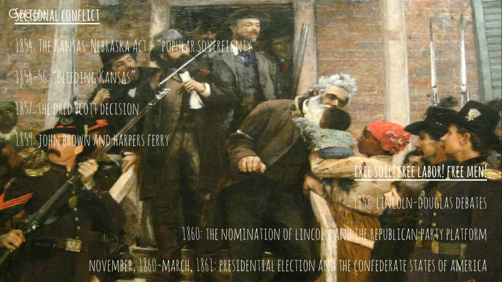Another thing is the Dred Scott decision. This is important for two reasons. Dred Scott is a slave. A slave travels with one master, one owner, to a free state, a northern state. I believe his original owner dies, and then the owner's son inherits him. He's sold. He transfers hands several times. He's in free territory for a number of years. Returns to the South at least once, but he's spent a good chunk of time in free territory.